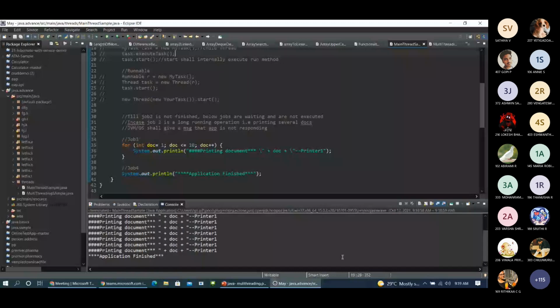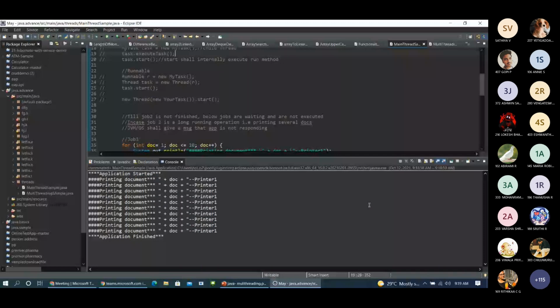it's like application started and the flow is same, right? There is no interruption in between. The order is not changed. Everything, application started, comes first, and in between the printing of documents is happening, and at last application finished. So which means main is a thread, so I think the execution is happening properly.